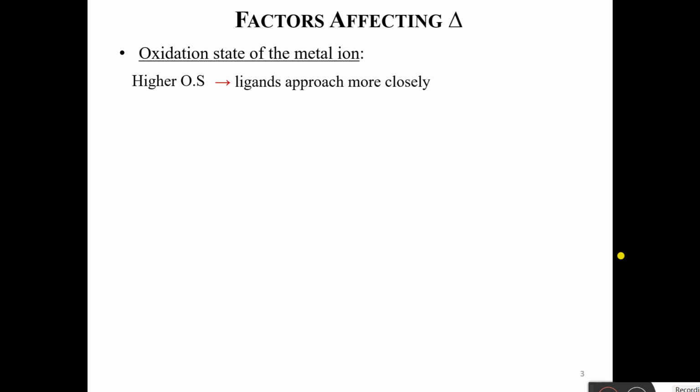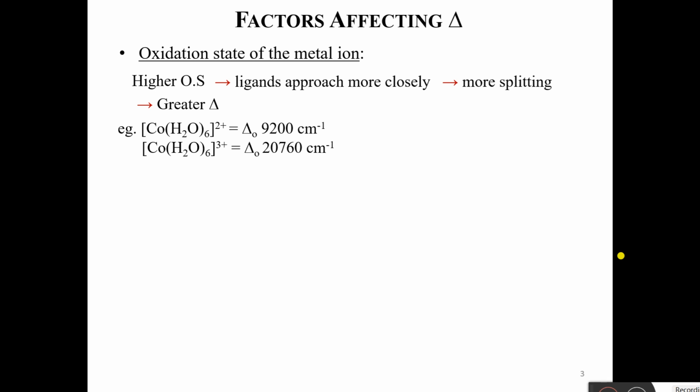Let's start. Factors affecting CFSC, which is also represented as delta, which I have told you in the previous class. The first point is the oxidation state of the metal ion. Higher oxidation state causes ligands to approach more closely. So the splitting will be more, and in turn delta, that is CFSC, will be greater.